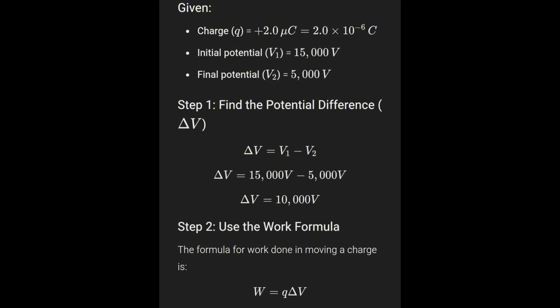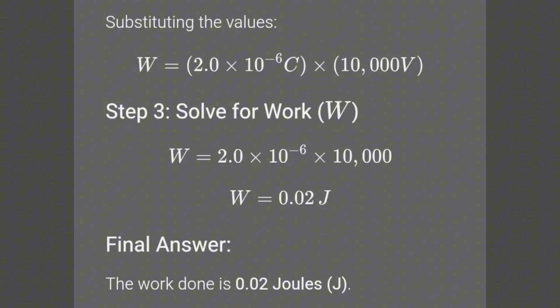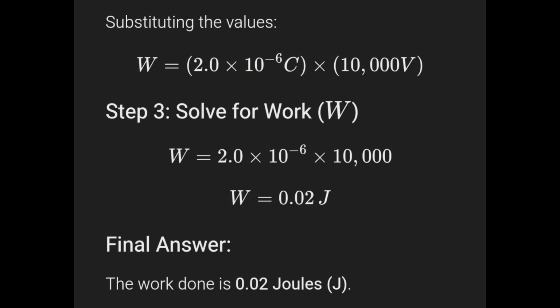After that, step 2, use the work formula. The formula for work done in moving a charge is work equals Q times the potential difference. And after that, you need to substitute the values. Work equals 2.0 times 10 raised to negative 6 coulomb times 10,000 V.